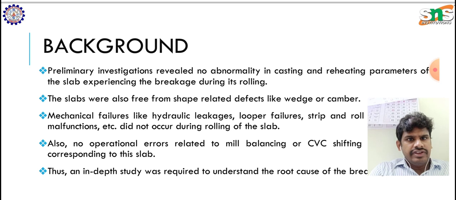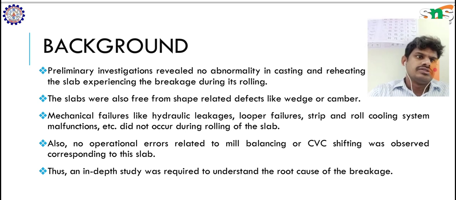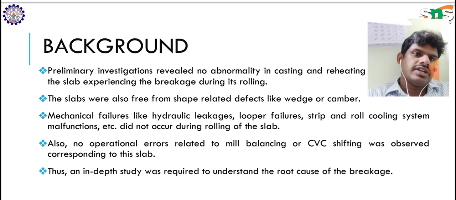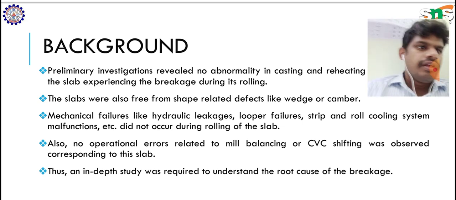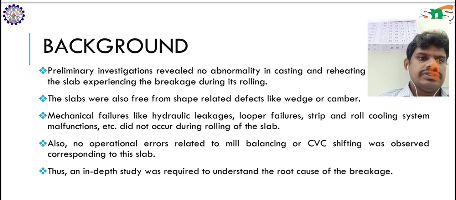Mechanical failures like hydraulic leakages, loop failures, or roll cooling system malfunction did not occur during rolling of the slab. Also, no operational errors related to milling or CVC shift were observed for this slab. Thus an in-depth study was required to understand the root cause of the breakage.